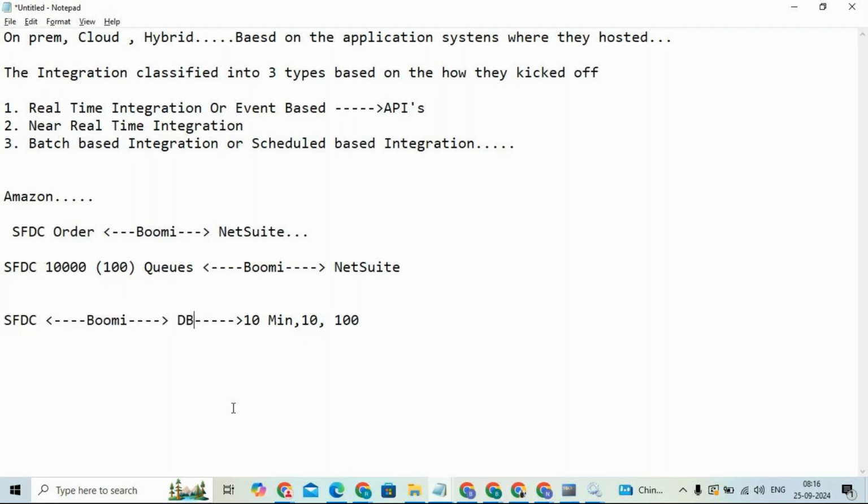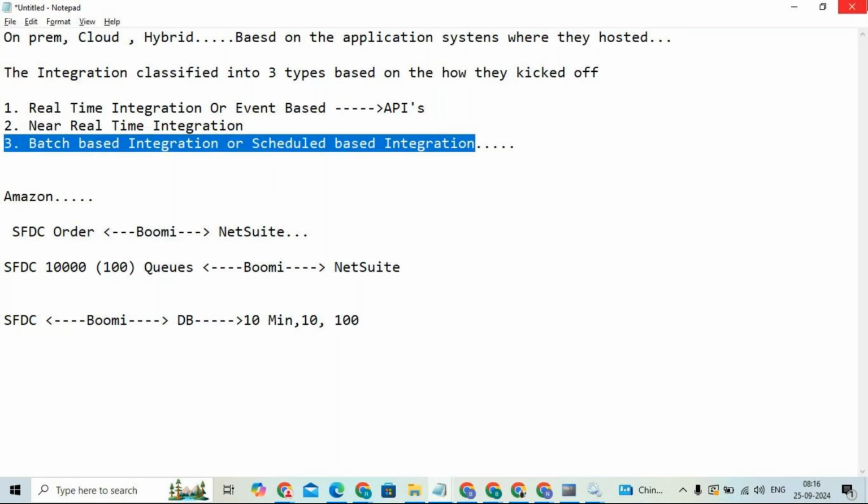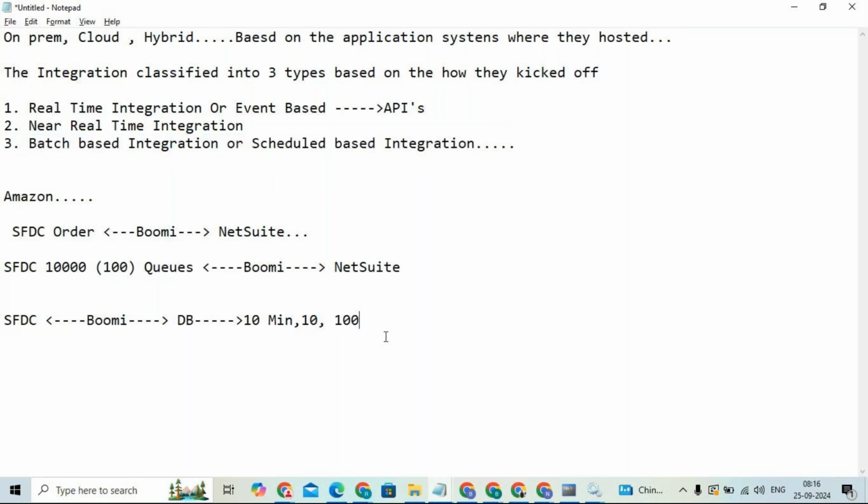Now it is clear, Kaushik, what do you mean by batch-based or scheduled-based integration? Yes. Scheduled-based is nothing but we schedule a particular time period. In that time period, the orders or requests generated at the source application, we pick up using Boomi, and we process them at the Boomi level, in the integration layer, right? Clear? Yes, clear.